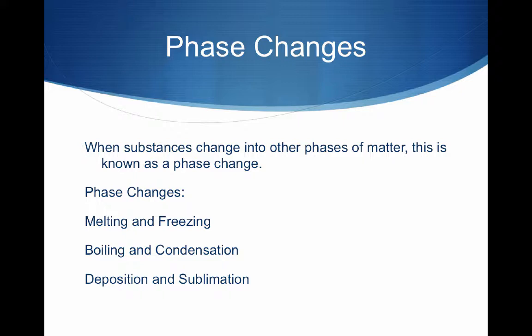For example, if we take an ice cube and we melt it, so we increase the temperature, it's going to go from a solid to a liquid. And then vice versa, if we take the liquid and we freeze it, so we remove heat, it's going to go back to a solid. And so we have 3 main phase changes that we talk about: melting and freezing, boiling and condensation, deposition and sublimation. So they're just opposites of each other.